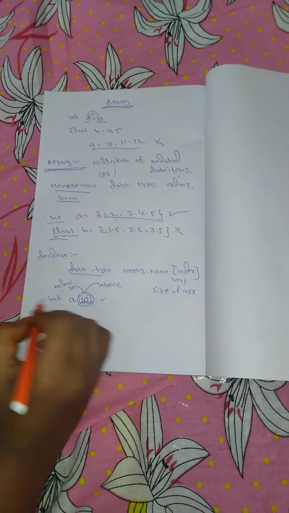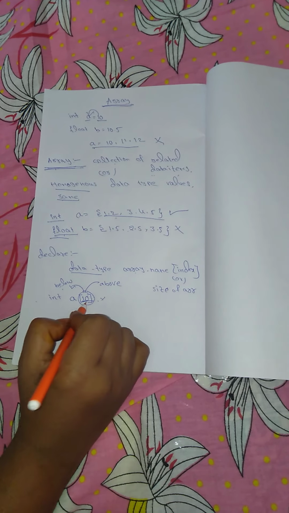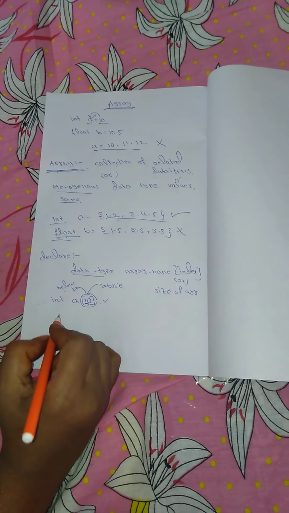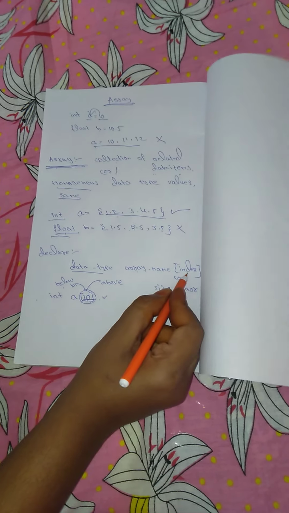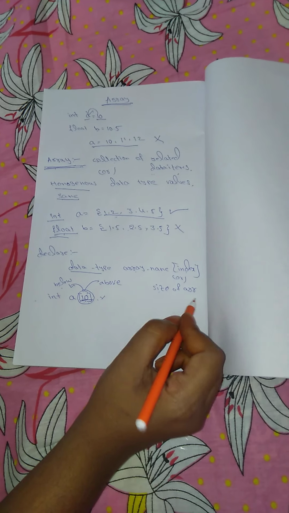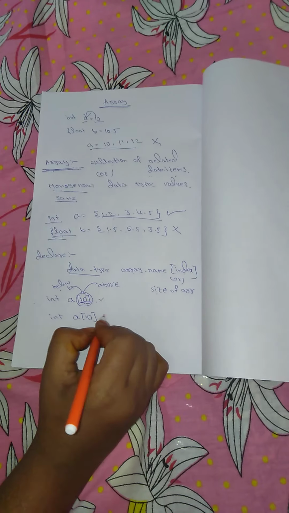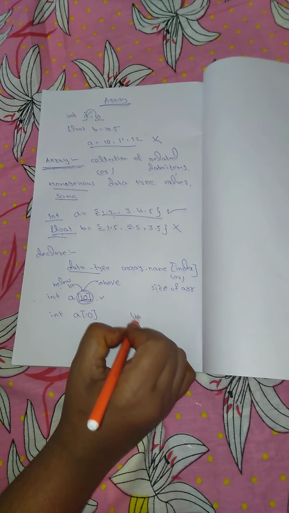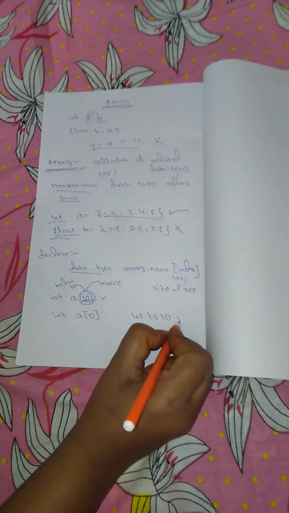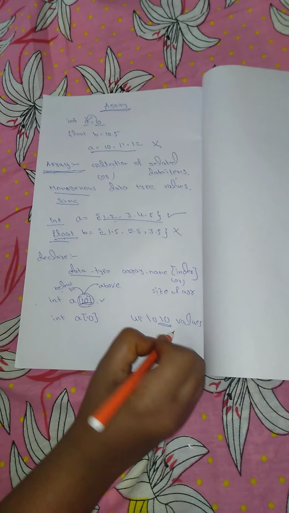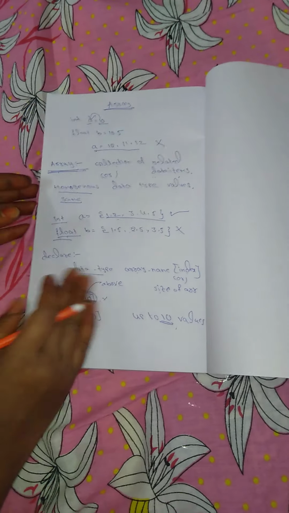That is called the index of an array or size of an array. Like this, int a[10] means we can enter up to 10 values, below 10 or 10 values. This is the declaration of an array.